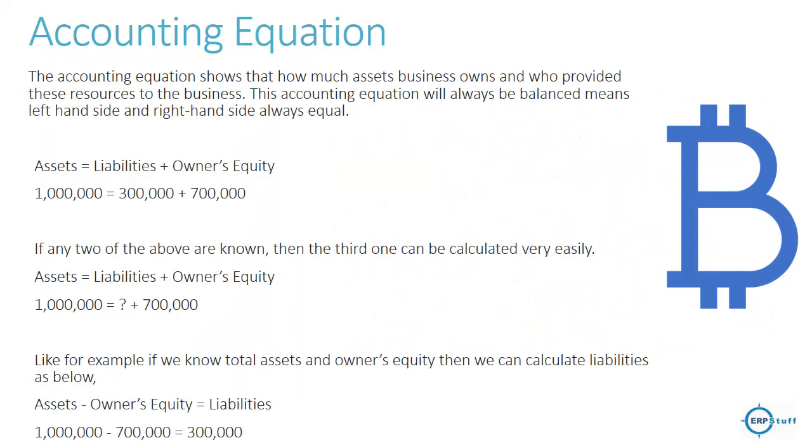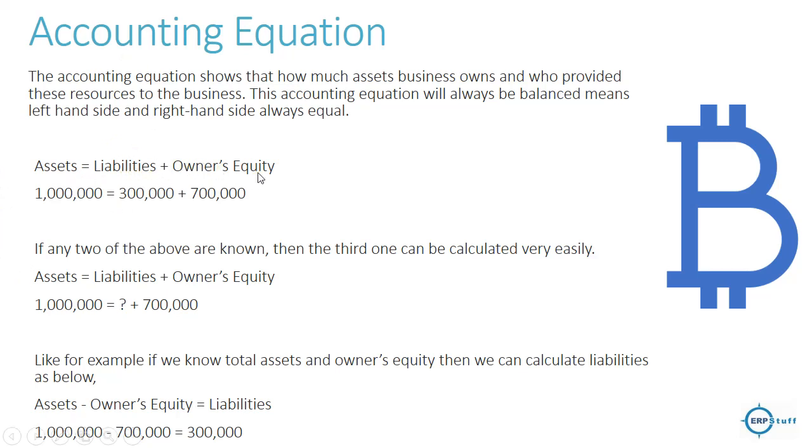Okay, next is the accounting equation. These are the concepts. If you understand these concepts, then it will be very easy, right? If you want to check, you have these three variables, right? Assets, liabilities, and owner's equity. So assets equals liabilities plus owner's equity. I will share in the next slide what an asset or liability is. Assets are whatever the company owns to run the business, right? Liabilities are the payments which they have to pay to suppliers or vendors, right? Those are liabilities. So these are minus.